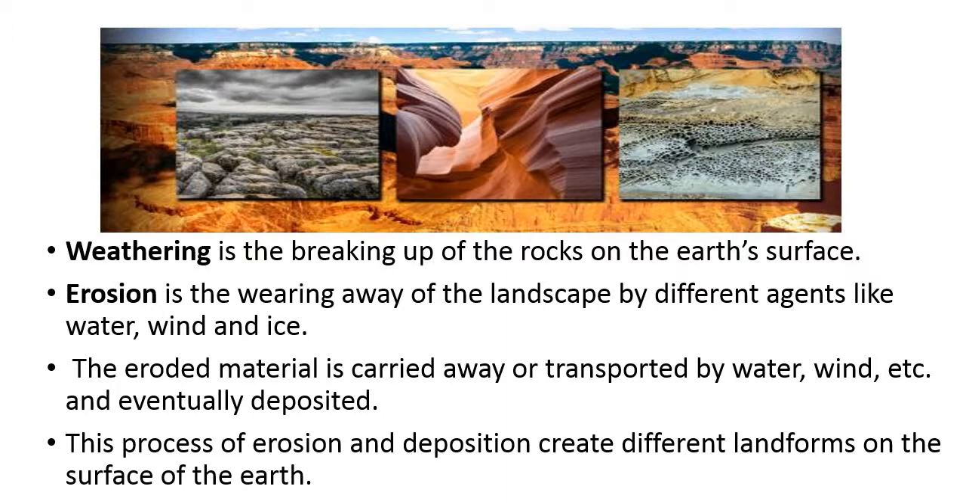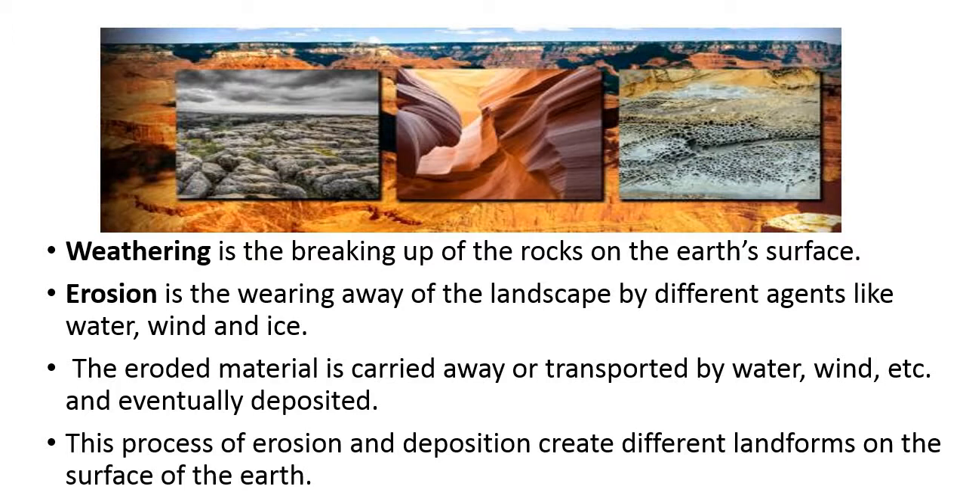Weathering is the breaking up of the rocks on the earth's surface. Erosion is the wearing away of the landscape. Who is doing this work? For doing, an agent is required, and those agents are water, wind, ice and waves. They are called the agents of erosion. They are doing their role in breaking down of the rocks and in wearing away of the landscape.